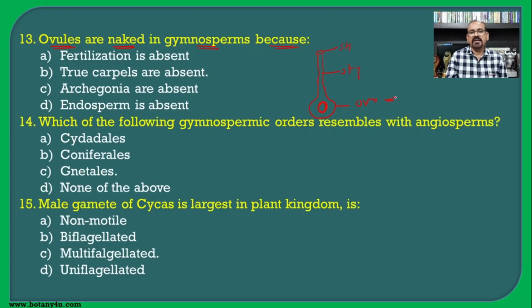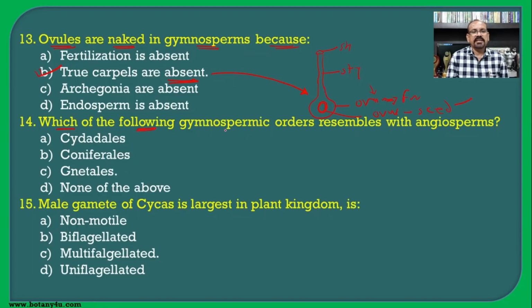As seen earlier, the ovary converts into the fruit and the ovule converts into the seed. So if there is no formation of the fruit, then the ovary is absent. It means that the ovule is naked, that is the seed is naked. This means that the true carpel found in the angiosperm is absent in the gymnosperm, and hence it is the correct answer for this question.